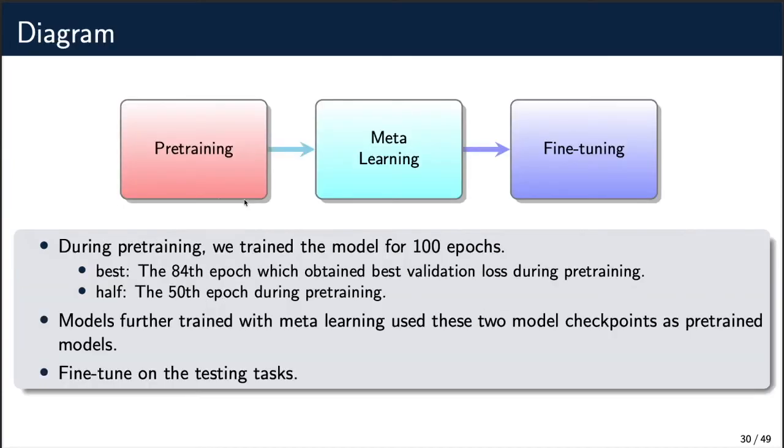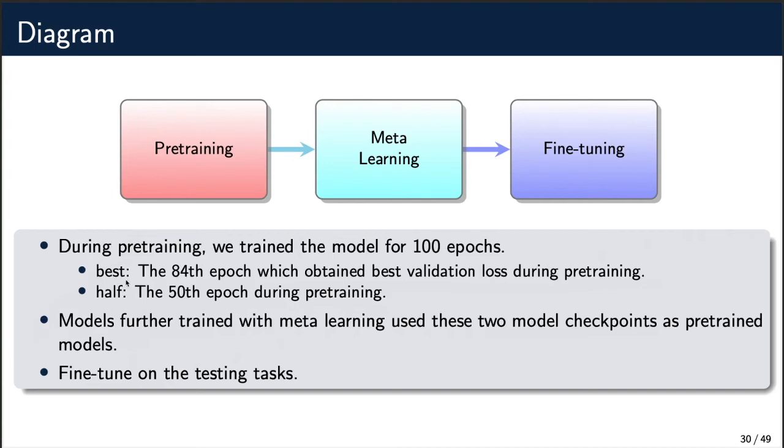The experiments include 3 phases. The first phase is pre-training with the mixtures in the training tasks. We pre-trained our model on the WSJ02 mixed meta training set for 100 epochs. The best model was the 84th epoch, which had the best validation loss during pre-training. We refer to it as best in the further slides. Apart from the best model, we also chose the model trained for 50 epochs, which we refer to as half